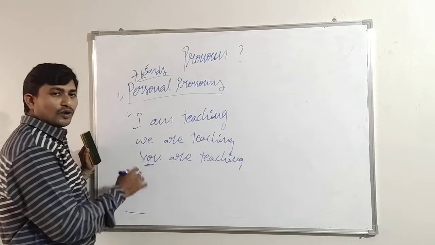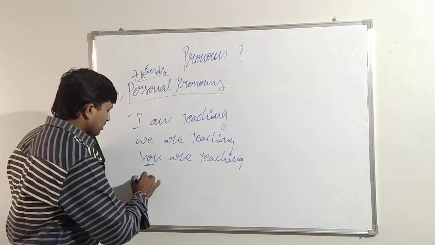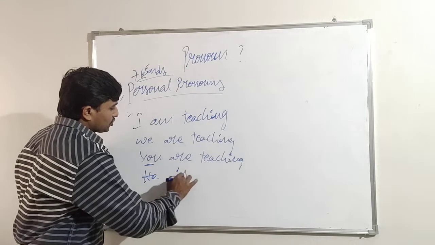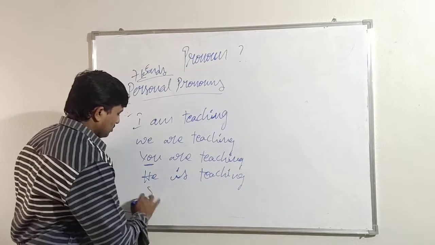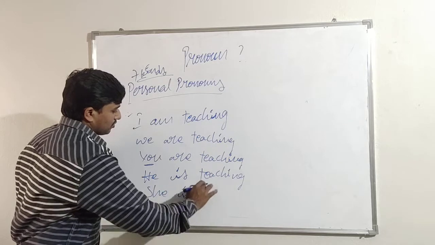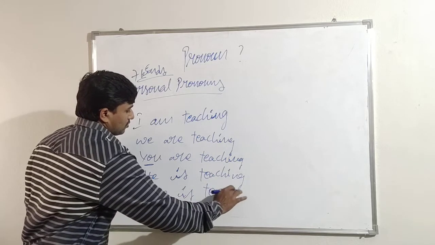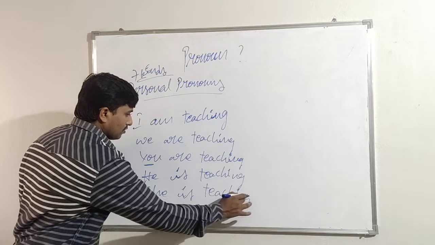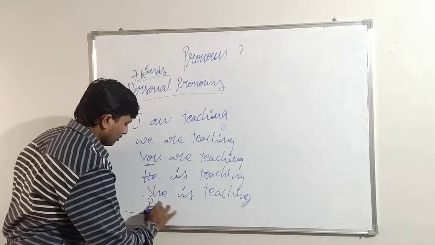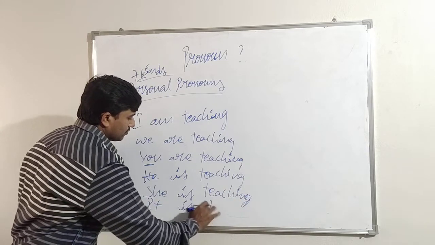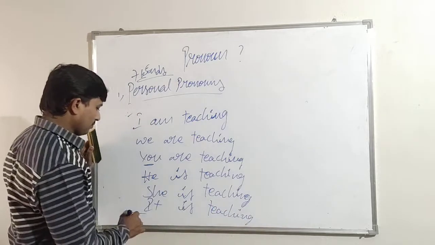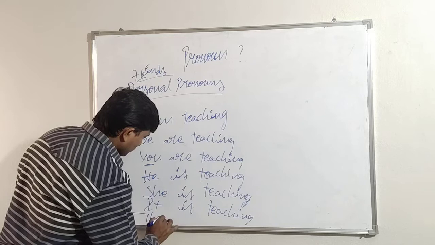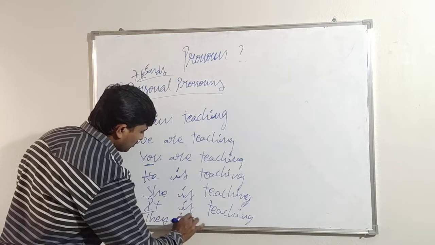So it is followed in accordance with the situation. Next, he is teaching. She is teaching. It is teaching. Okay. And they are teaching.